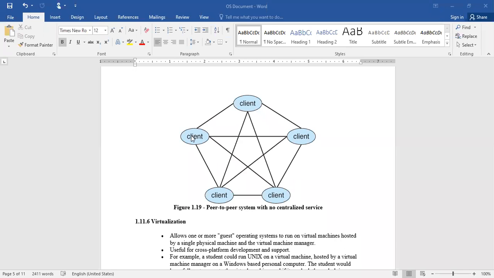In that case, it will act as a client, and this particular system will act as a server, because it is going to serve. So what we understood from this is, whatever system provides the services will act as a server, and whatever system makes a request for getting the services of the server will be called a client. So at any given point of time, any system may act as a client or any system may act as a server in the peer-to-peer network.